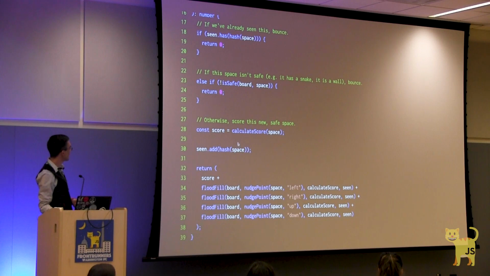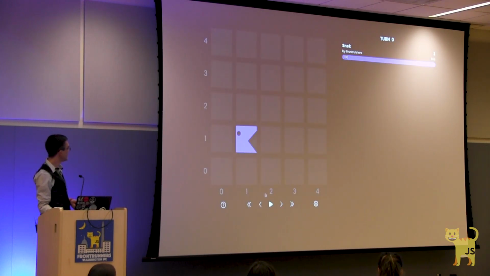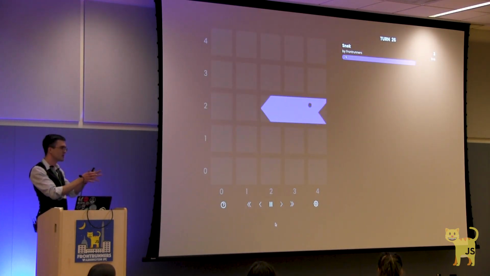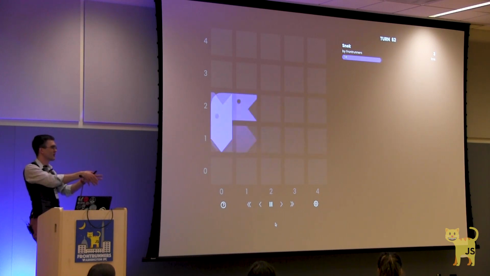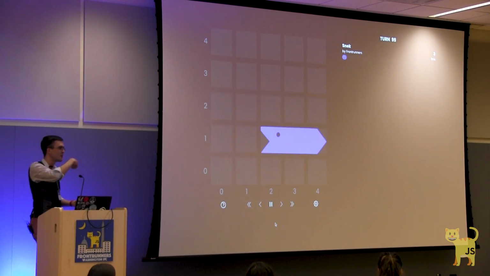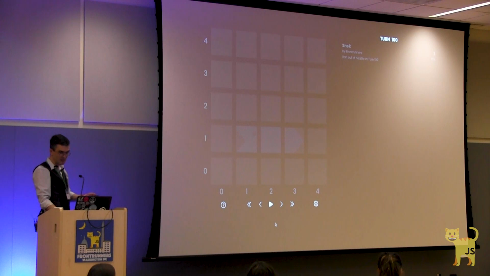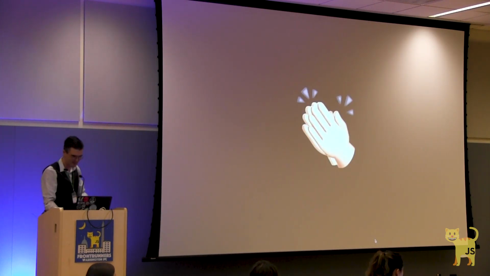And if we let this run, you can see that with just that one algorithm, our snake completely avoids both the walls and itself and lives long enough to starve to death. Glorious. All right. Hearing the claps a little bit quieter. Hopefully we're not losing too many people.